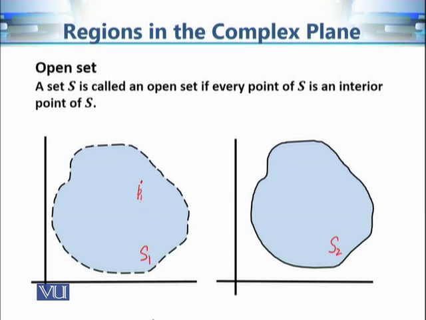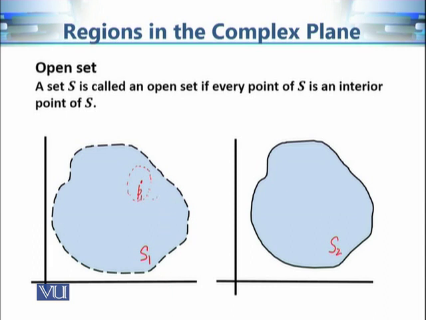Now, we know that a point is interior if there exists an epsilon neighborhood of that point which is contained in that set. In this case, we can easily see that there exists the following epsilon neighborhood of this point P1 which is contained in this set S1.